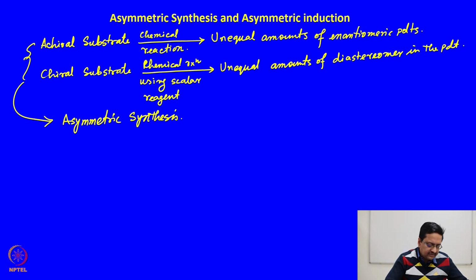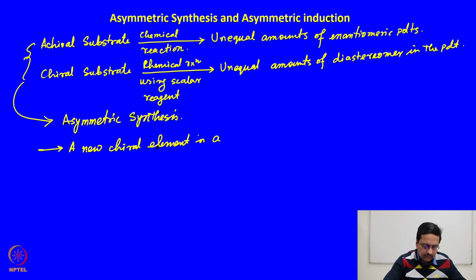So, in these reactions, one common thing is that a new chiral element is achieved with certain selectivity,